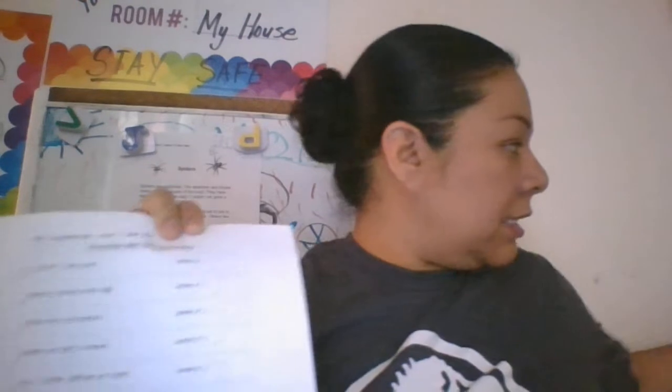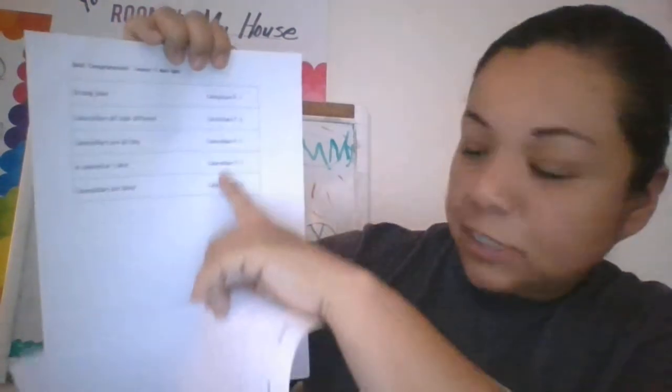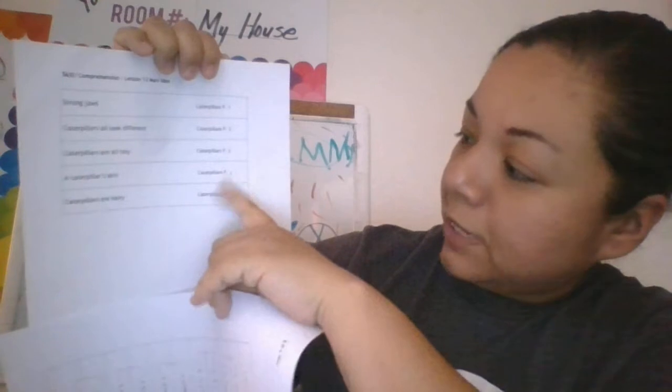For your next passage, which will be The Butterflies Need Their Colors, they abbreviated that for you, BNTC, paragraph 1, paragraph 2. That's what the P stands for. That means paragraphs. So this is your passage that goes with that little section right there, which is the one that I marked right here. And then you have your last passage, which is caterpillars. Along with the last page of the statements, it says caterpillars, and it also tells you P1, P2, and P3. That means paragraph 1, 2, and paragraph 3.